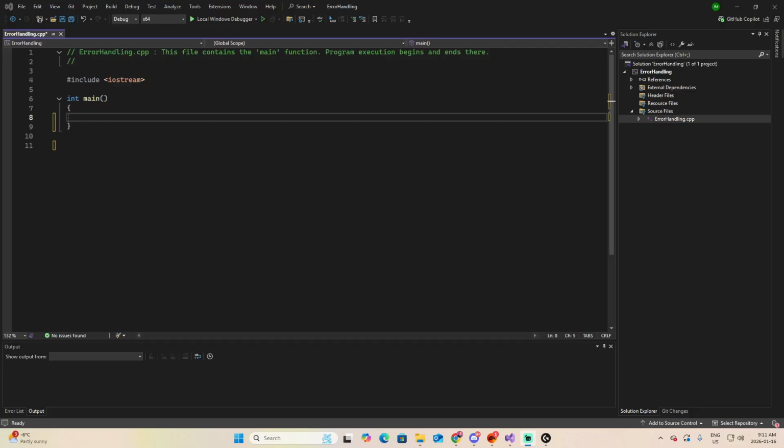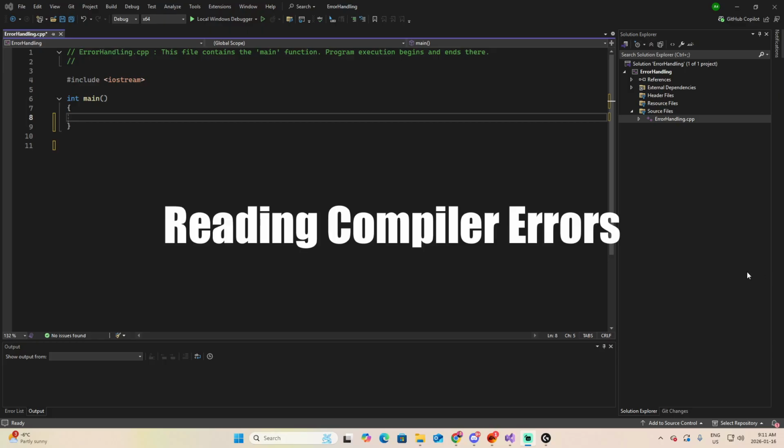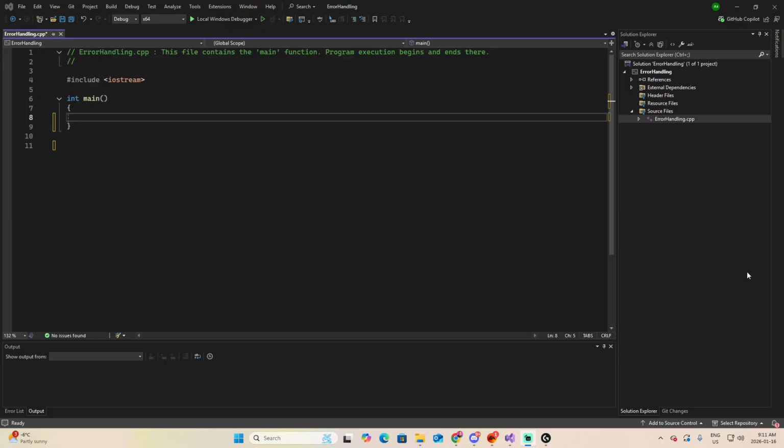Let us start with the simplest form of debugging: reading compile errors. When the compiler says something failed, always read the first error, not the last. Check the line number. Read the message slowly. It usually tells you what you did wrong. A missing semicolon, a wrong type, a name that does not exist. Do not panic. Treat compiler errors as feedback. They are teaching you how C++ thinks.